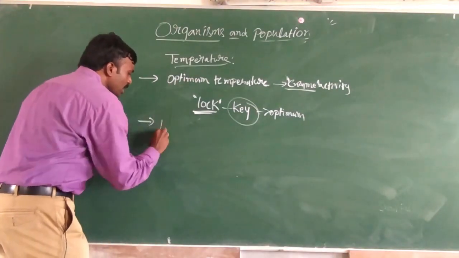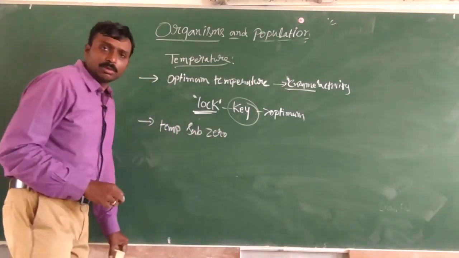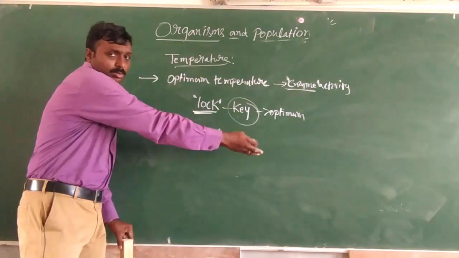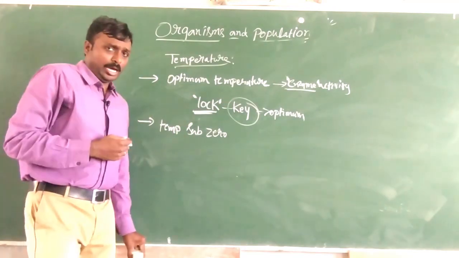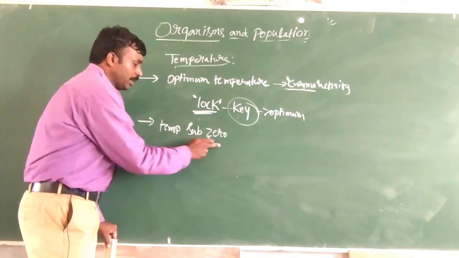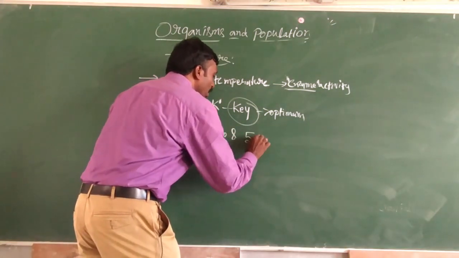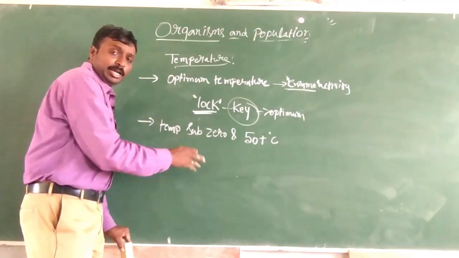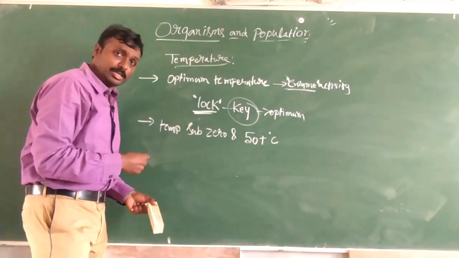Then temperatures may be sub-zero. What is the meaning of sub-zero? Below 0 degrees Celsius. Just now we saw in the graph about the alpine and Arctic region, where the minimum temperature is minus 11 degrees Celsius. So temperature may be sub-zero and it may also go to more than 50 degrees Celsius.